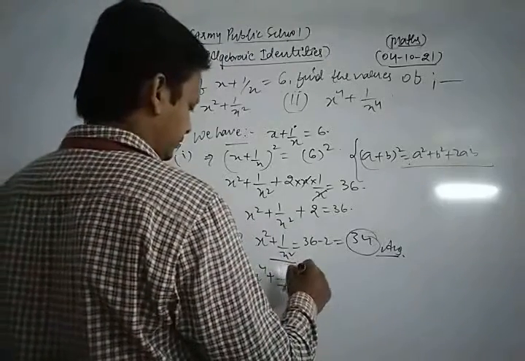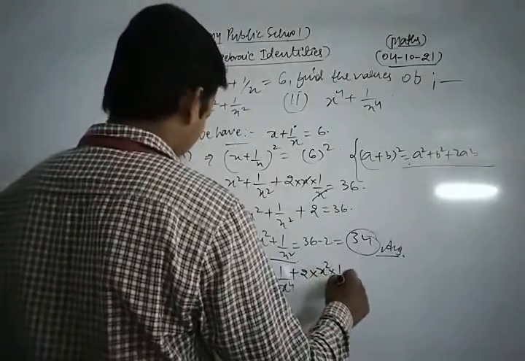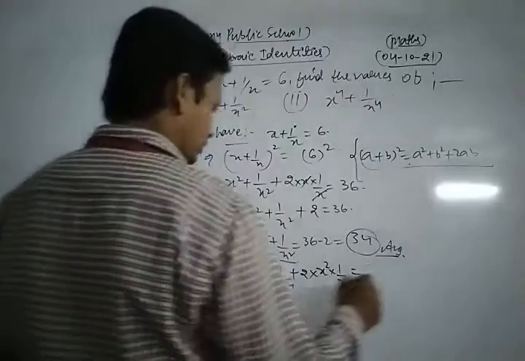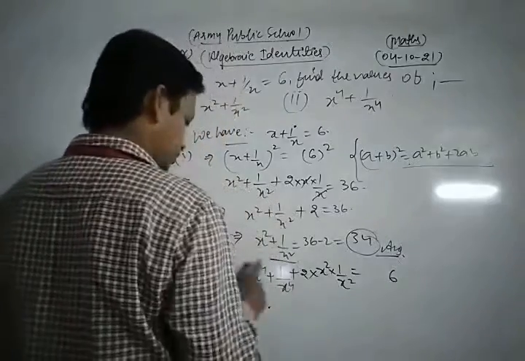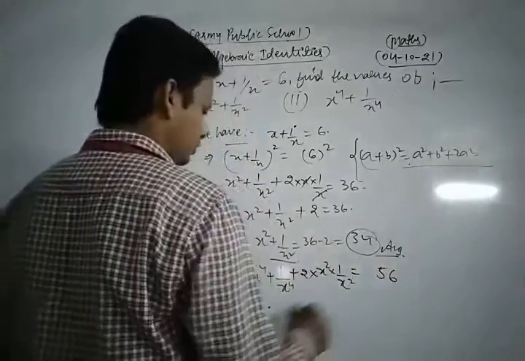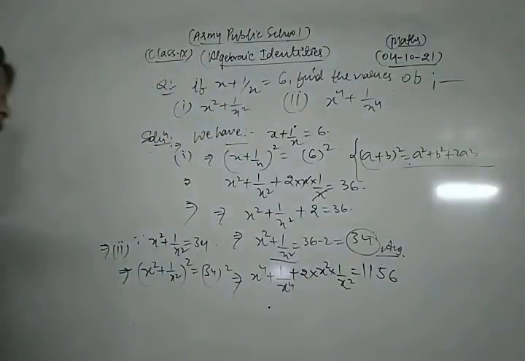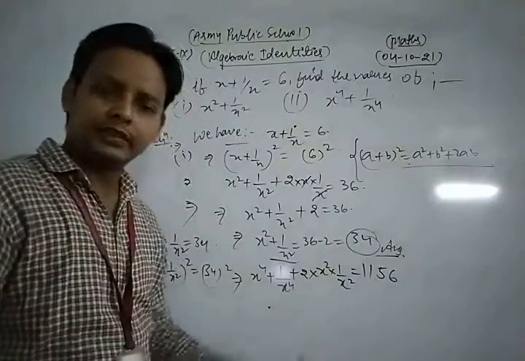plus 2 into a into b is equal to 34 square, that is 1156. Okay, so here if you square both sides, then we get that result.